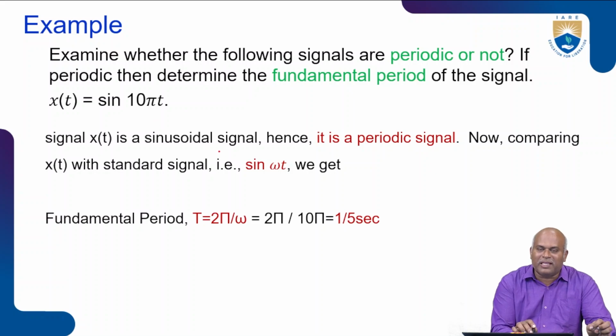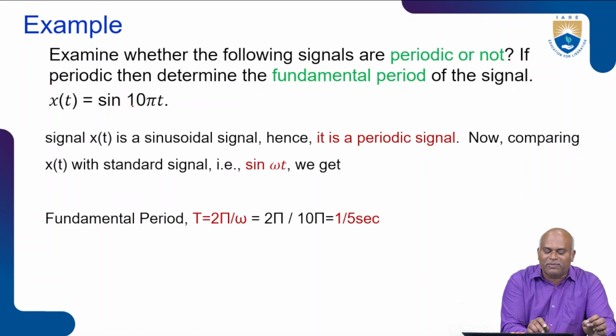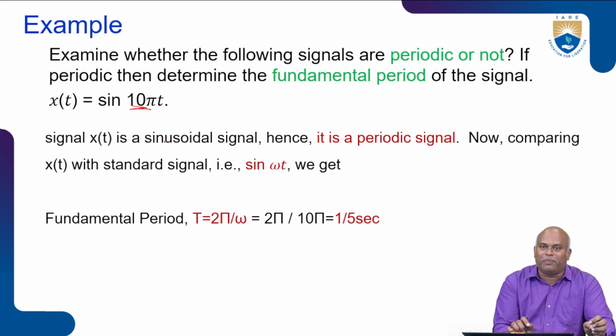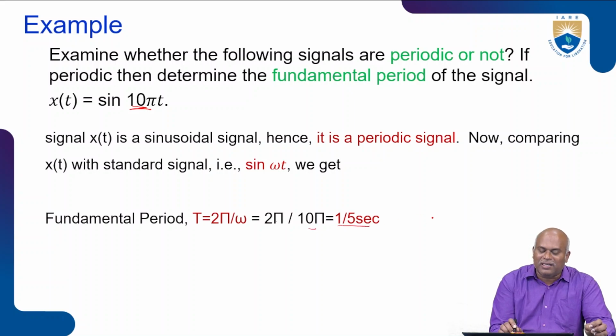Here I mention the sinusoidal signal, hence it is a periodic signal. How is it a periodic signal? We find the fundamental period. The fundamental period T is equal to 2 pi by omega. The omega here is 10 pi. Substituting, 2 pi by 10 pi is equal to 1 by 5 second. Each and every 1 by 5 second, the sinusoidal signal is going to repeat itself.